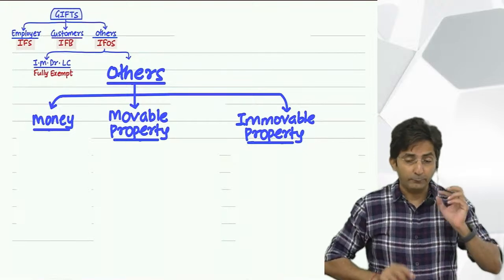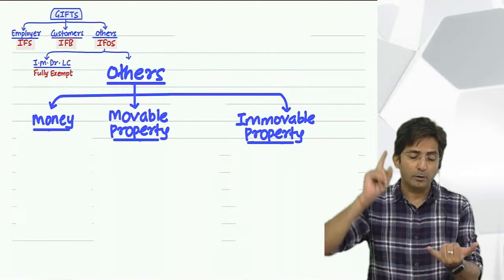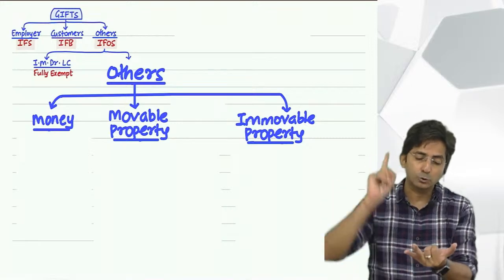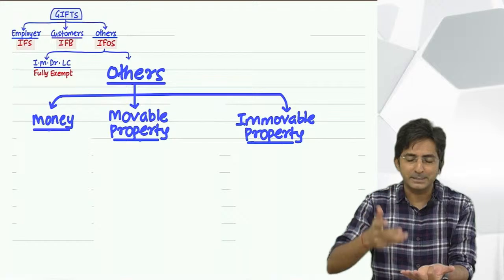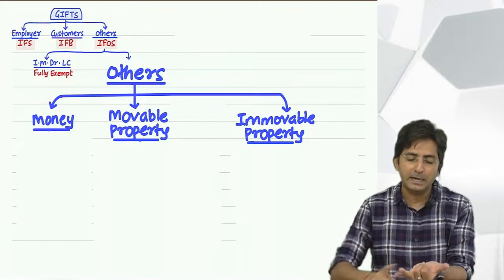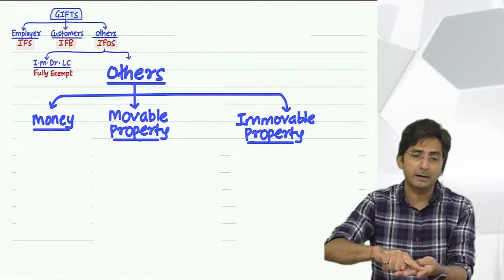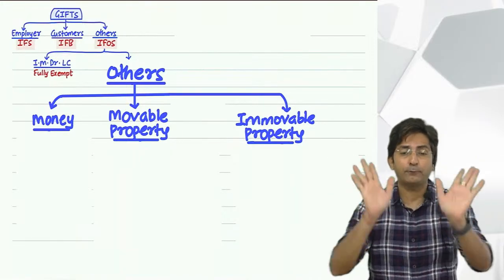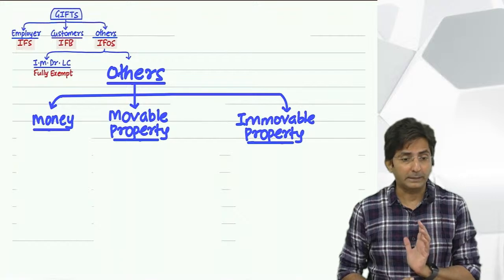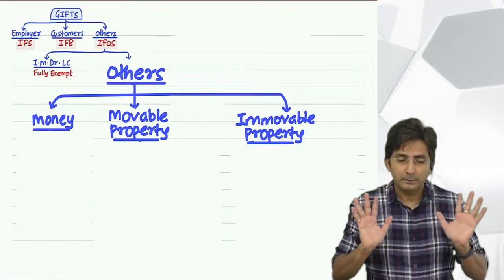Okay. So if in the question they say gifts from Mr. Sarita, Miss Sunita, Miss Reshma, Mrs. Iyer, and all, and the total of that comes to 50,000 for the whole year, then exempt.